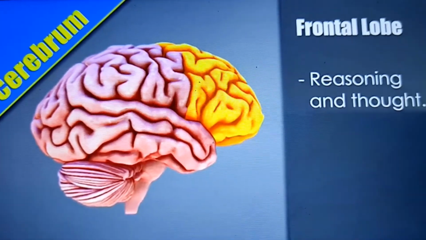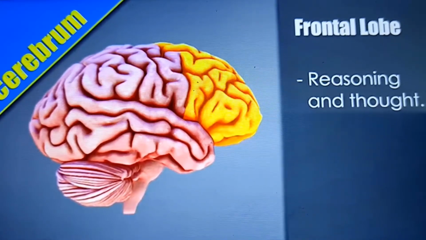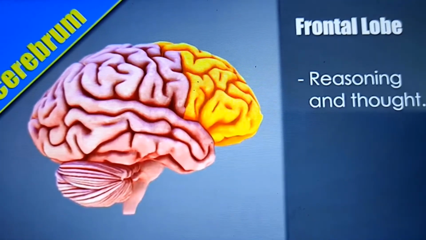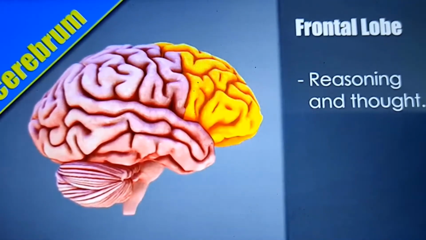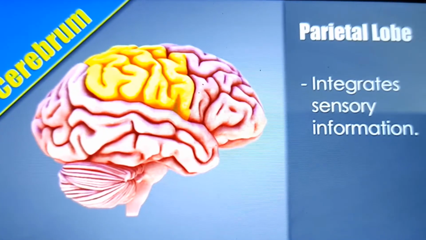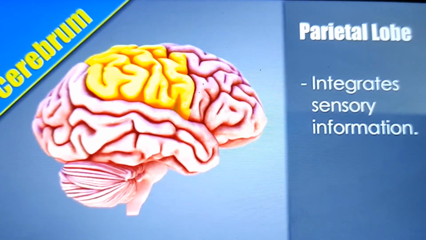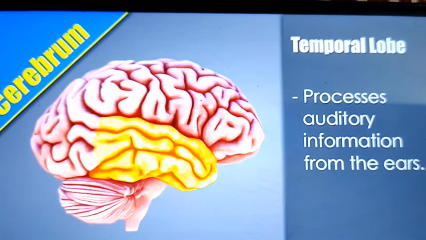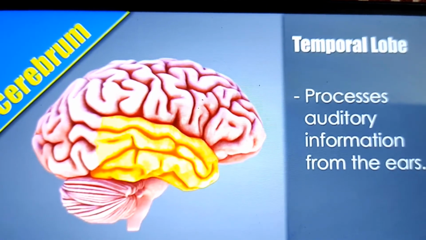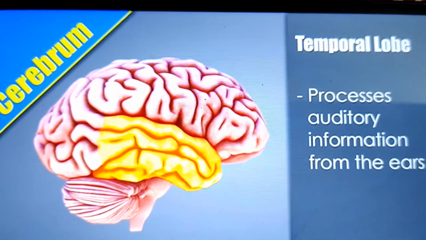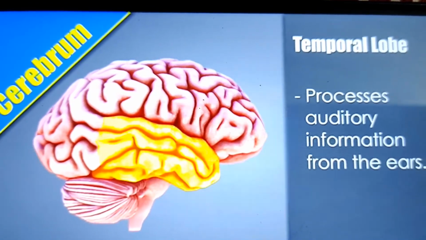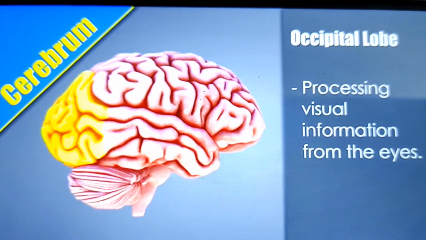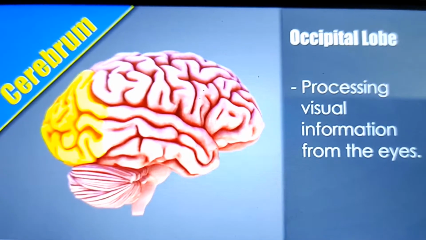On the cerebrum, the frontal lobe, indicated by yellow color, participates in reasoning and thought. The parietal lobe integrates sensory information. The temporal lobe of the cerebrum processes auditory information from the ears. The occipital lobe of the cerebrum processes visual information from the eyes.